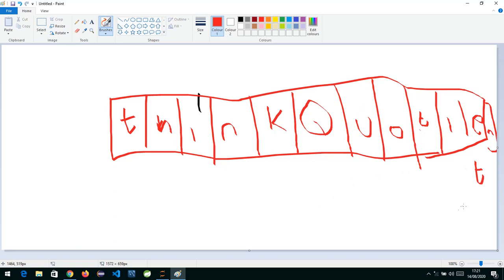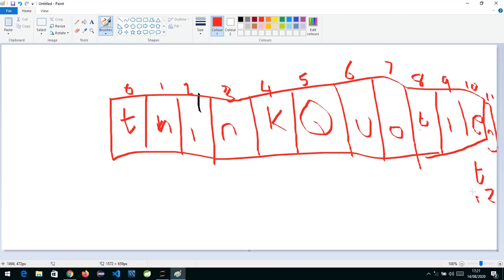So the position indexing will start with 0, 1, 2, 3, 4, 5. So the start value over here is 5, quotient Q 6, 7, 8, 9, 10, this is 11 over here, and the last T is at the 12th position.